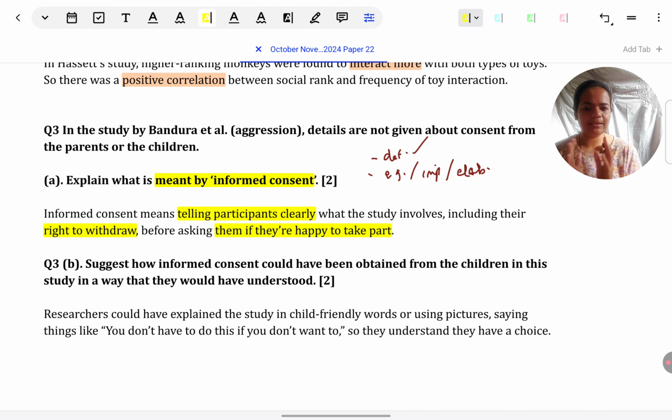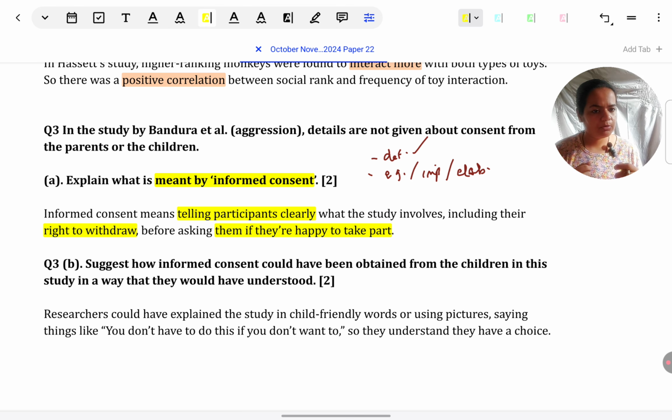The definition is clear here. Then as an elaboration, I've given the second part. What is the consent part? Asking them whether they are happy to take part. So that is a way of giving. Alternatively, if I was not giving this elaboration, I could have given an example. For example, telling participants that they must answer a questionnaire, and if they want to withdraw, they can leave at any time. This would be a simple example of informed consent.